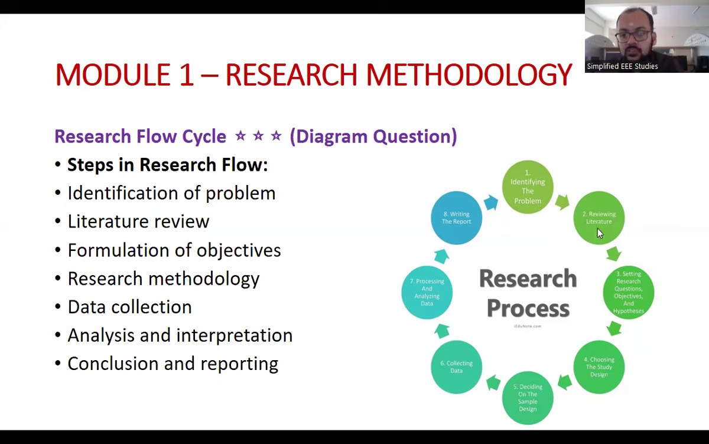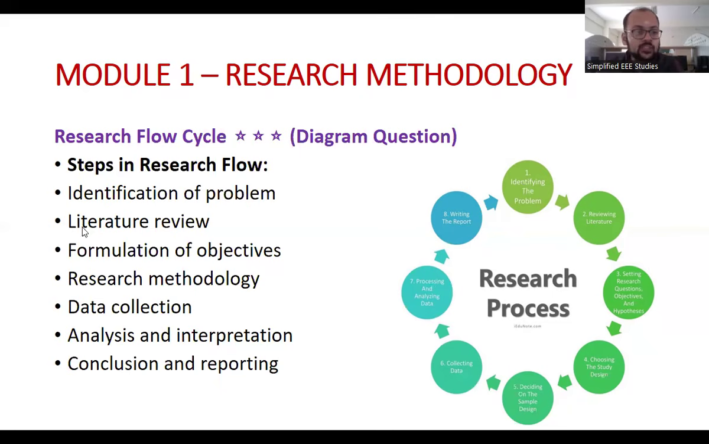Starting from identification of the problem, review of literature, setting the research question, choosing the study design, then deciding the sample design, then collecting the data, processing and analyzing the data, writing the report, and the publications. So these are around seven processes which are involved in the research, already explained in the form of points.